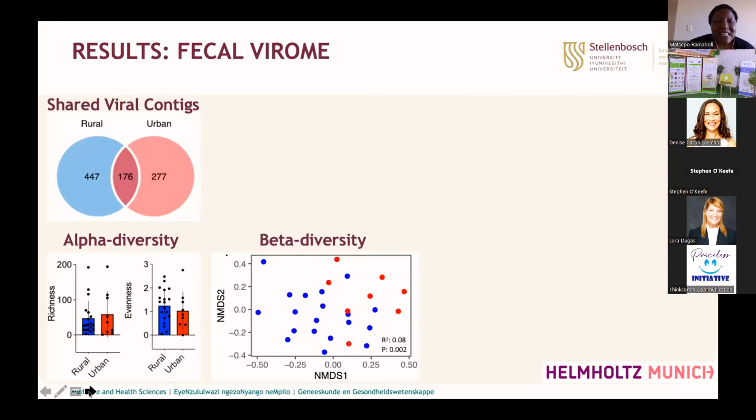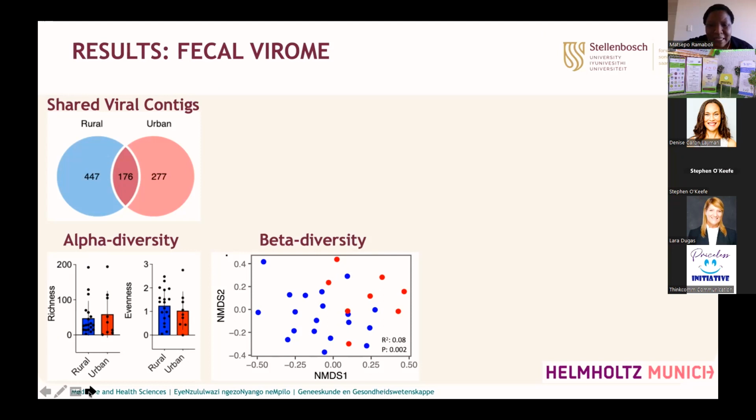About the viruses, there was no difference in the alpha diversity between rural and urban. However, when it comes to the clusters of samples, we see that samples from one origin, like the rural ones with the blue dots, tend to cluster together, although not very definitely.